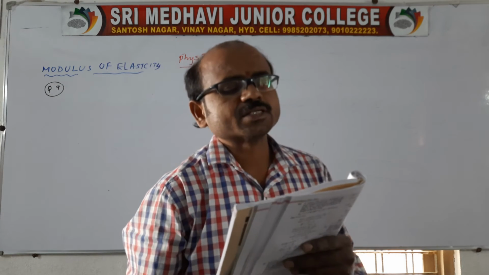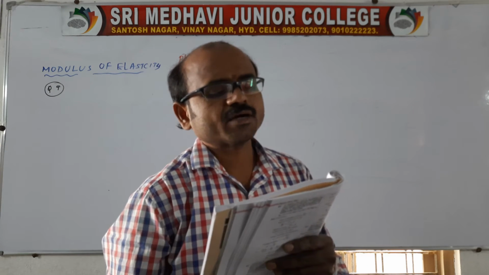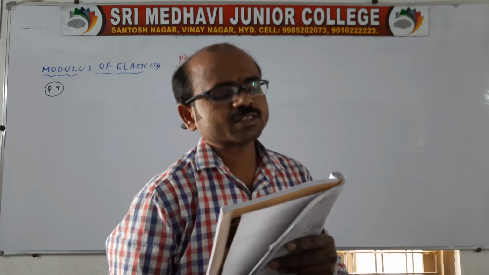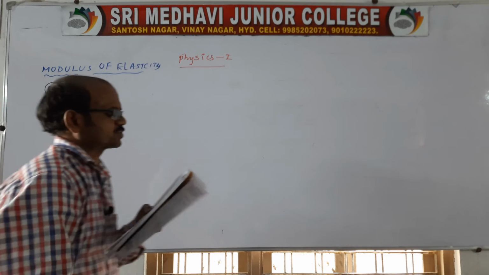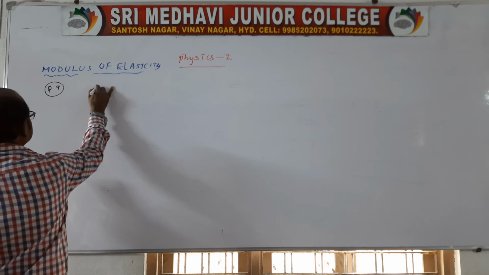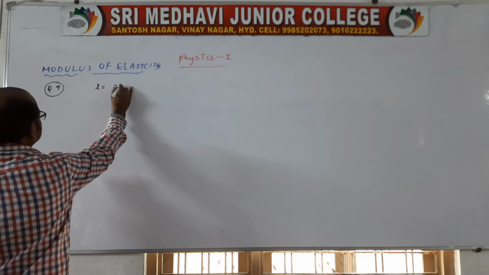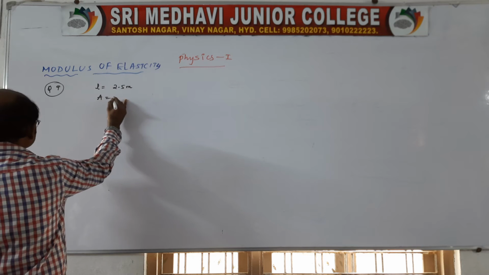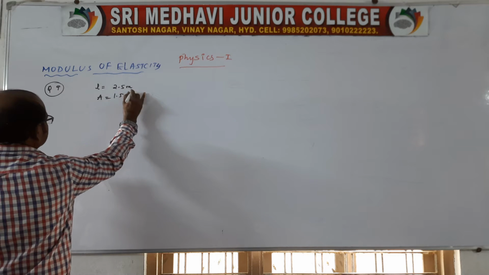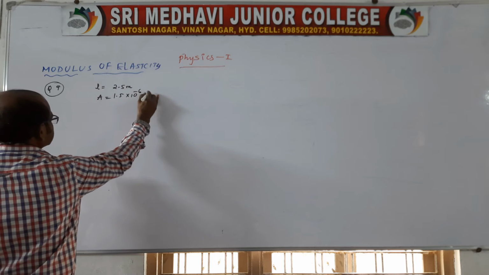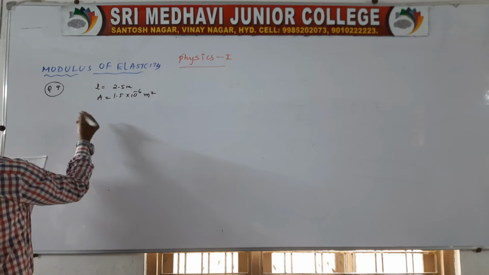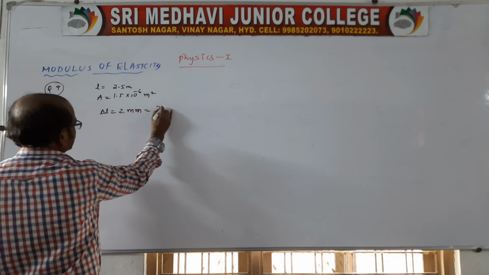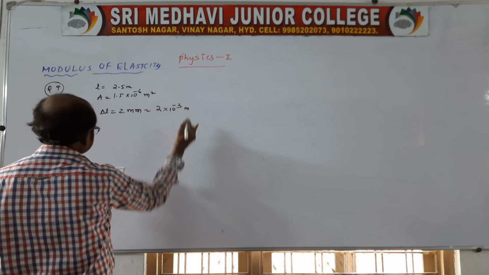A metal wire of length 2.5 meter and area of cross section 1.5 into 10 power minus 6 meter square is stretched by 2 mm, that is delta L is 2 into 10 power minus 3 m.